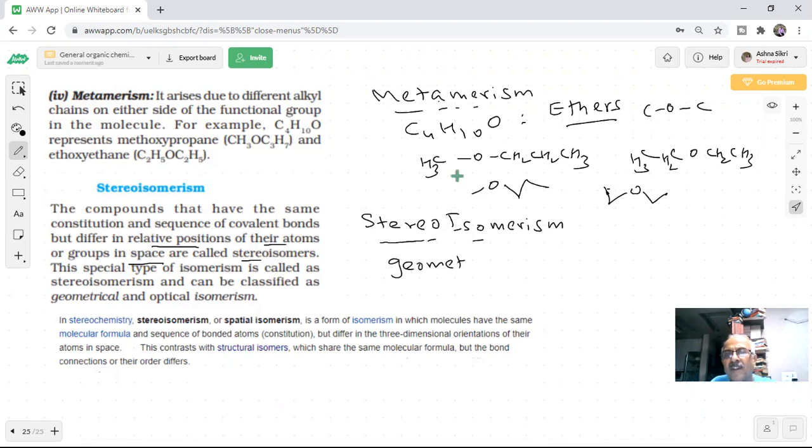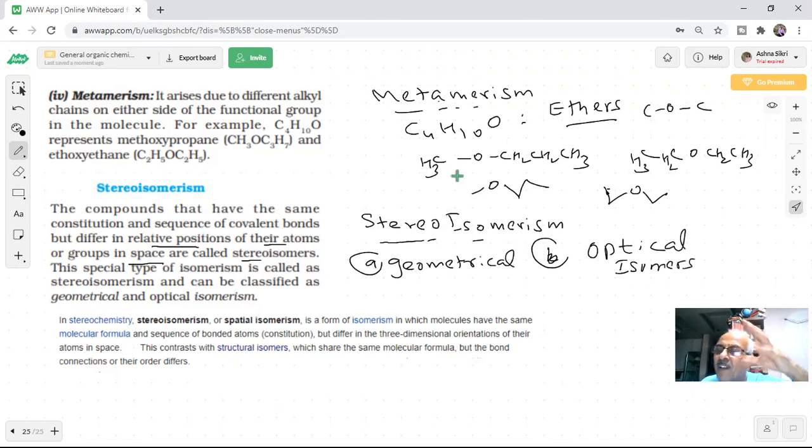Geometrical isomers, cis and trans, we will study. And optical isomers rotate the plane of polarized light either clockwise or anti-clockwise, D and L.